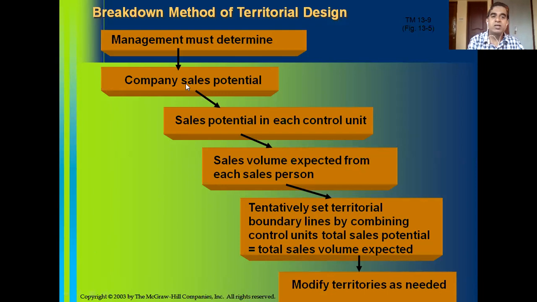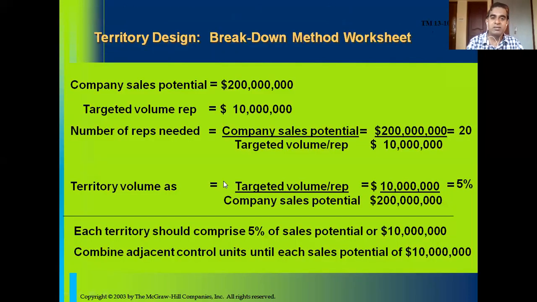See what we did. First, the company estimates the overall sales potential for its products in a given market. Then that overall sales potential is broken down into each control unit: what will be the sales potential for each control unit? Once that is done, the company needs to determine the sales volume expected from each salesperson. Here you can see the next line: targeted volume per rep is $1 million. This is $200 million, the overall company potential.